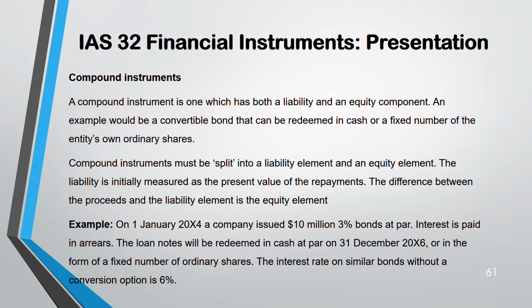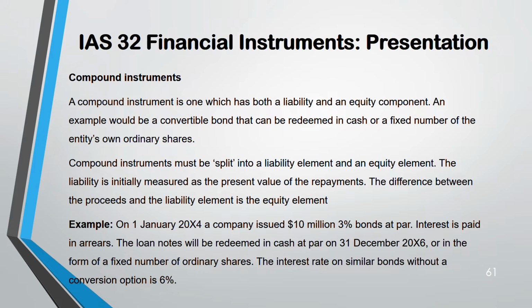Okay, so a company issued on 1st of Jan 2004 10 million of 3% bond. Interest is paid in arrear. Loan notes will be redeemed in cash, compound instrument. Okay, interest rate on a similar bond without conversion option. See, whenever you have a convertible bond, when you are separating liability and equity, the percentage that you have to use for debt when you're finding the present value has to be the interest rate on a similar bond without a conversion option.